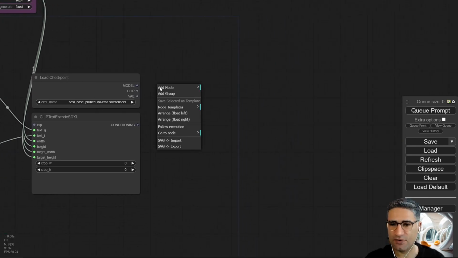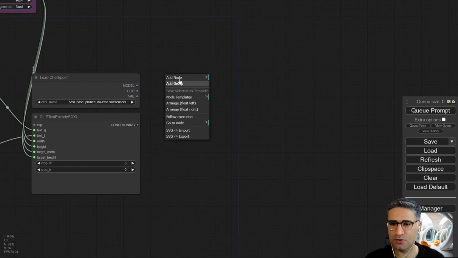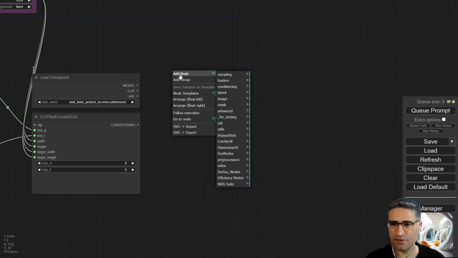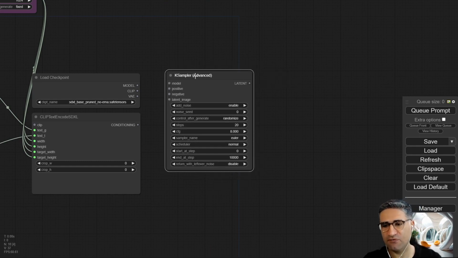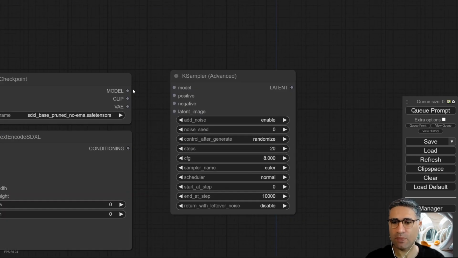For the sampler, I prefer to use the advanced sampler. Okay, K-sampler advanced, because I figured out using and working with the advanced sampler, it's better. Also, you can use other sampler types, but based on my experience for SDXL, I prefer to use this one.